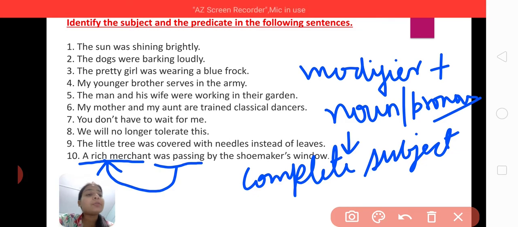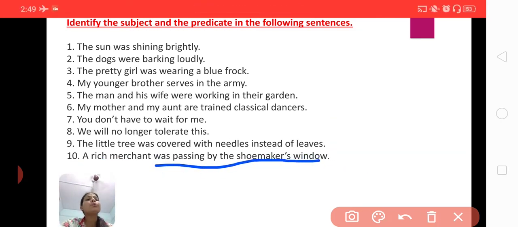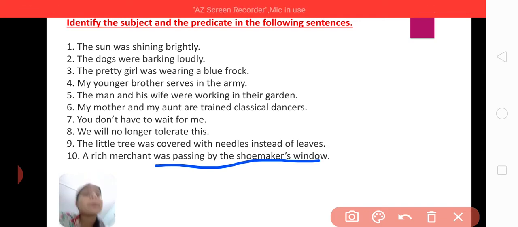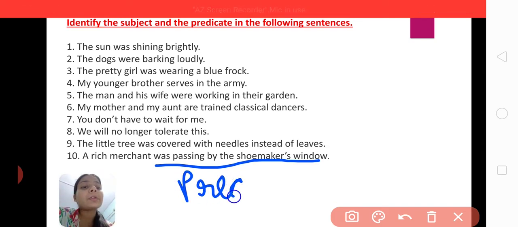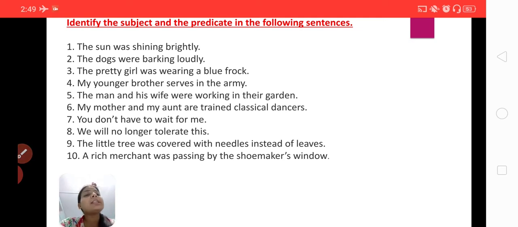Okay, and what will be the remaining part? Was passing by the shoemaker's window, it is the predicate. Okay, what is it called? It is called predicate. So I hope you have understood what is subject, what is predicate, and how you can identify the subject and predicate in the following sentences.